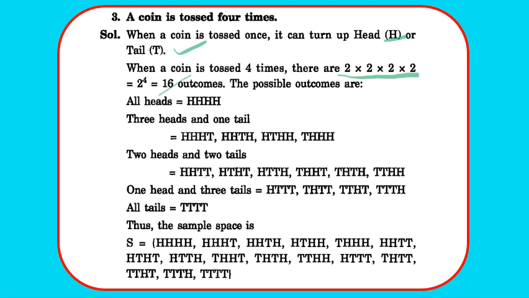Now the possible outcomes will be all heads, that is HHHH, 3 heads and 1 tail, that is HHHT, HHTH, HTHH and THHH. 2 heads and 2 tails, so HHTT, HTHT, HTTH, THHT, THTH, TTHH. 1 head and 3 tails, so HTTT, THTT, TTHT, TTTH, and all tails, that is TTTT. So the collection of all these outcomes will give us the sample space S. Clear? So pause and note down the solution.